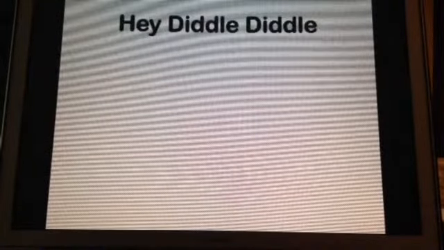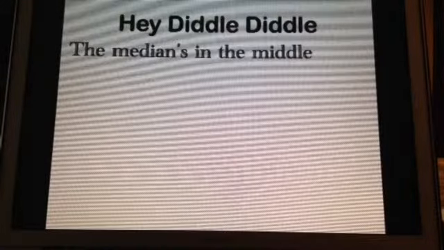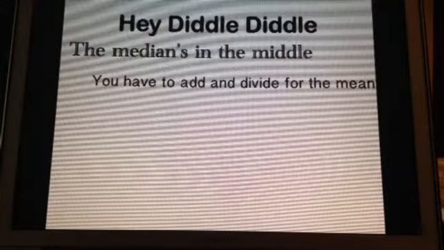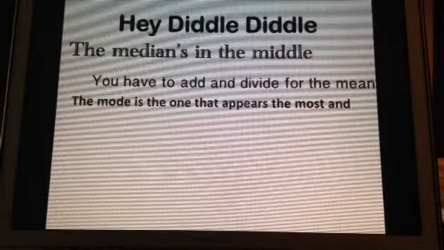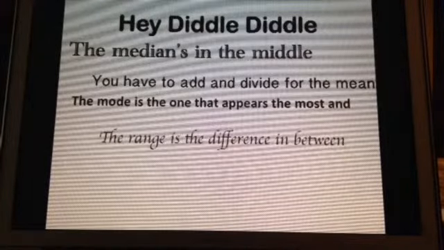Now, here's a rhyme you can use to remember the difference between these definitions. It goes like this. Hey diddle diddle, the median's in the middle. You have to add and divide for the mean. The mode's the one that appears the most, and the range is the difference in between.